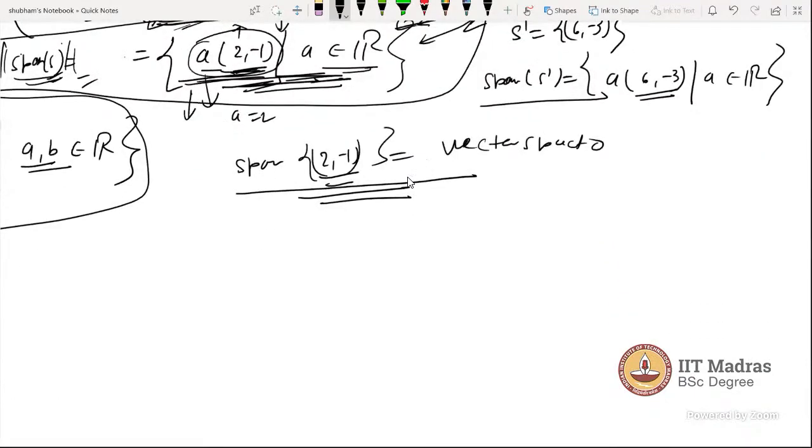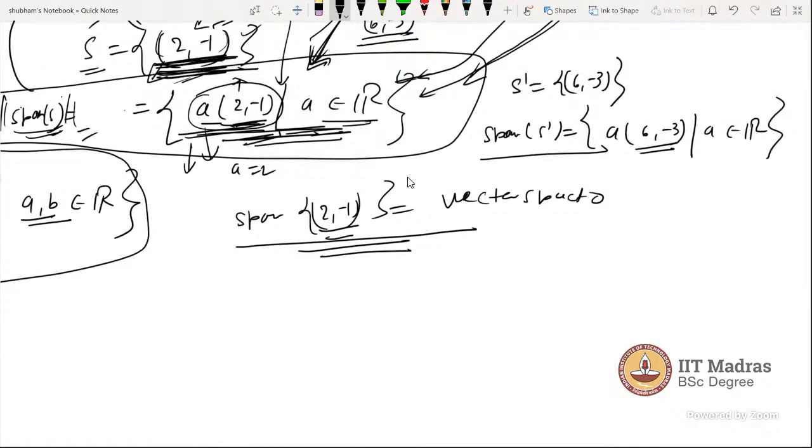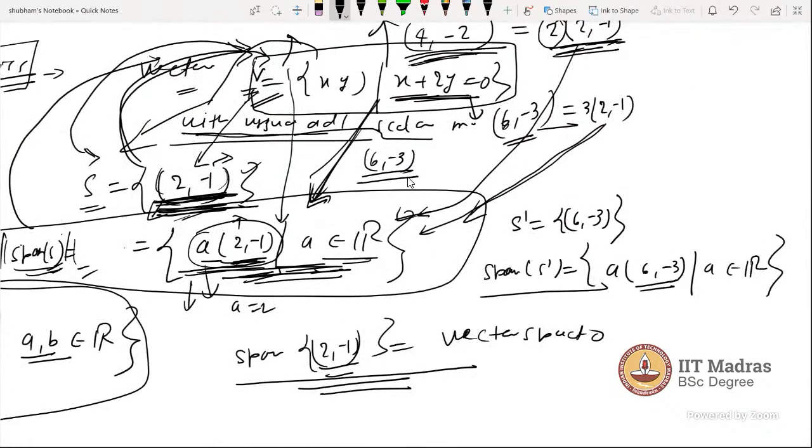Now the word basis has come. As you know, the span of this set is the whole vector space. Now this set contains a single vector.